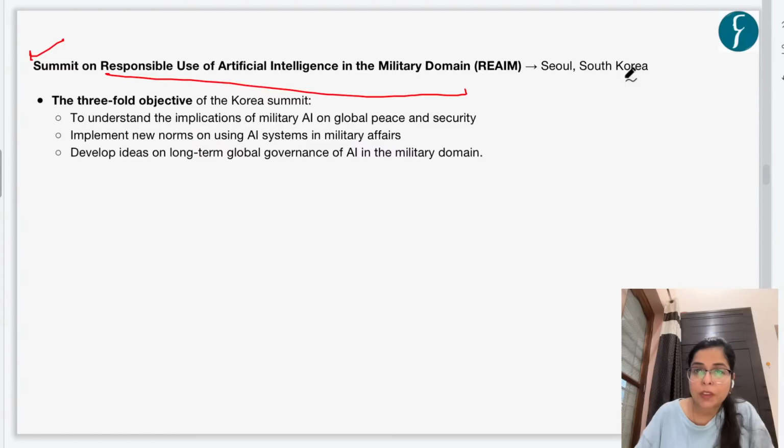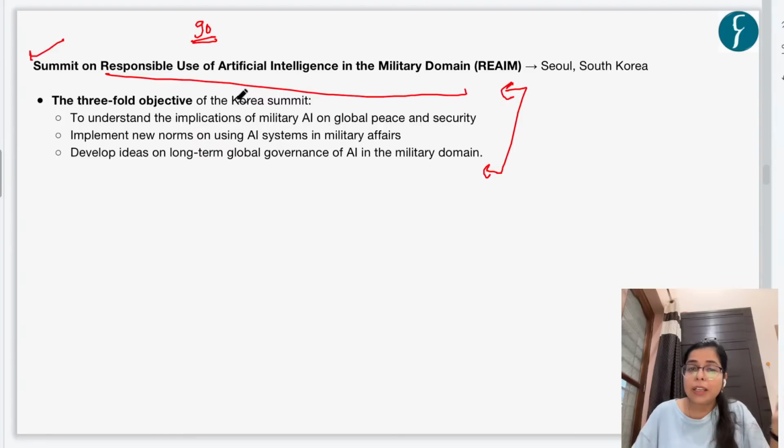intelligence in the military domain. As of now, there are no international guidelines for regulating the use of artificial intelligence in the military domain. This has been a concern for various countries, and in order to frame such guidelines, this summit is being organized in Seoul starting from today.